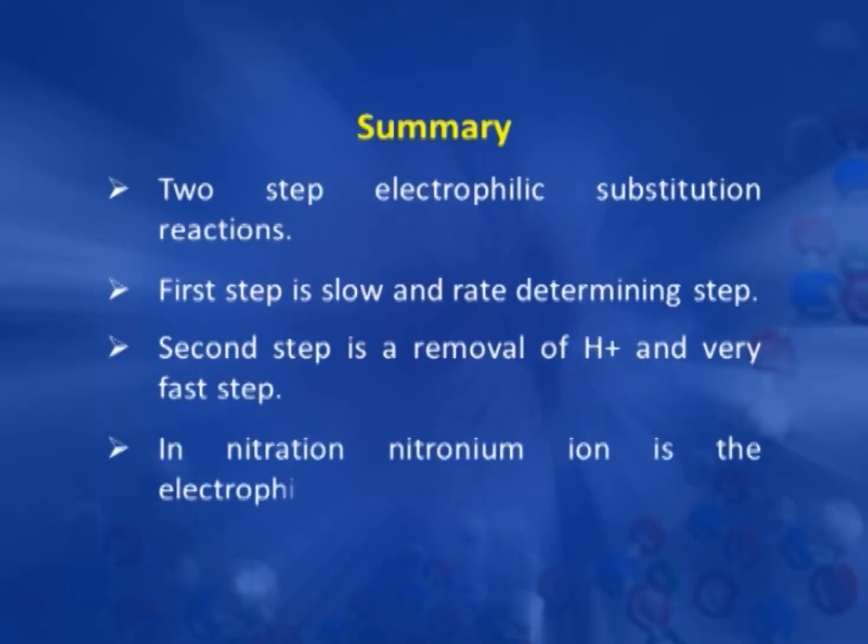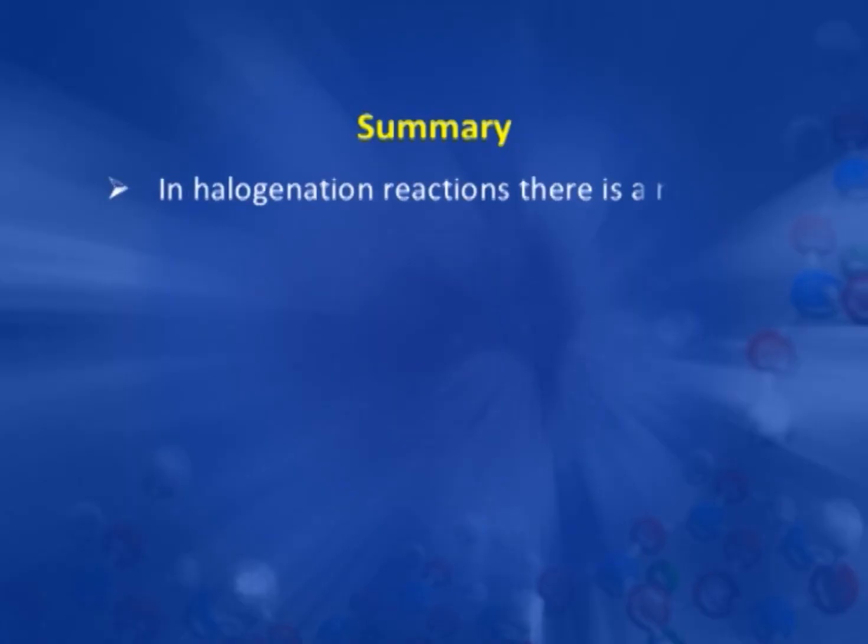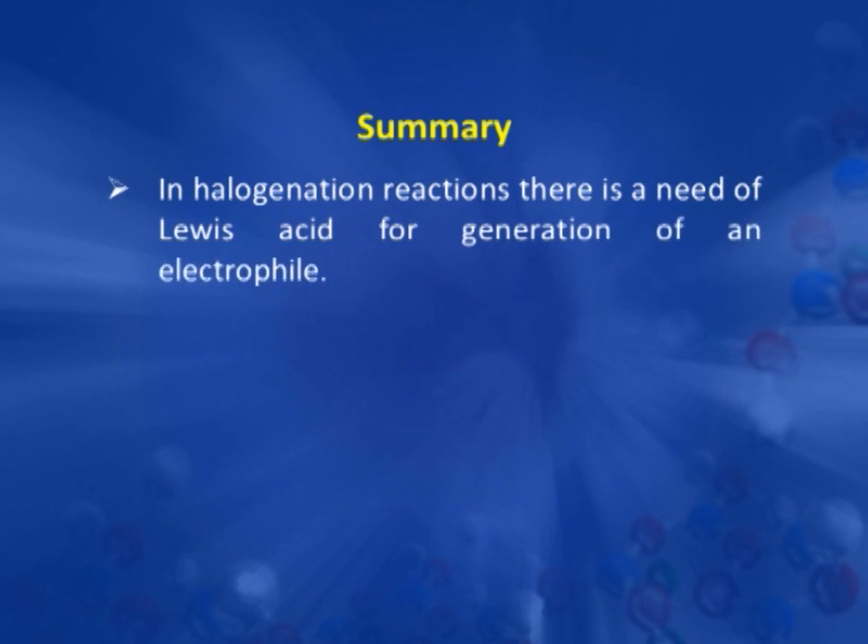And we have seen the isotope effect to prove our mechanism also, and then we discussed different examples of electrophilic substitution reactions. The first one was nitration, in which the electrophile was the nitronium ion, which was generated with the help of a mixed acid, nitric acid and sulfuric acid, and then we saw how this nitronium ion attacks the benzene ring. In the second reaction, halogenation, we have seen chlorination and bromination. Generation of the electrophile needs the help of a Lewis acid, ferric chloride in the case of chlorination and ferric bromide in the case of bromination, and there is a formation of an intermediate complex which supplies the electrophile to the benzene ring.